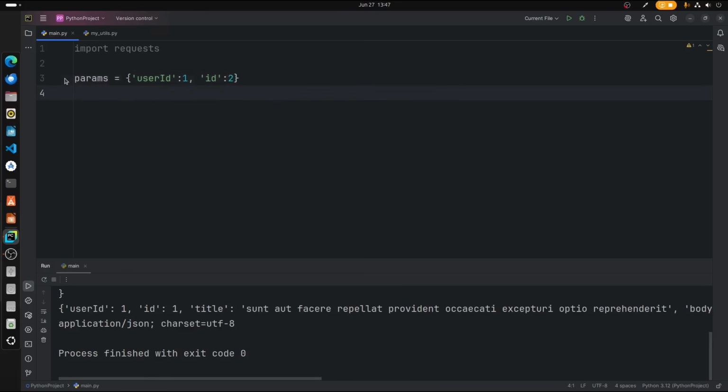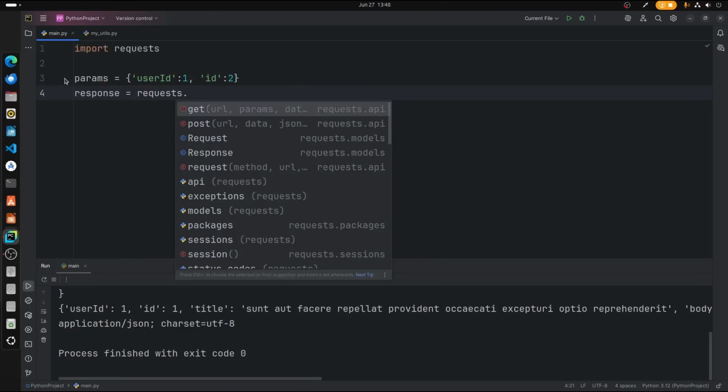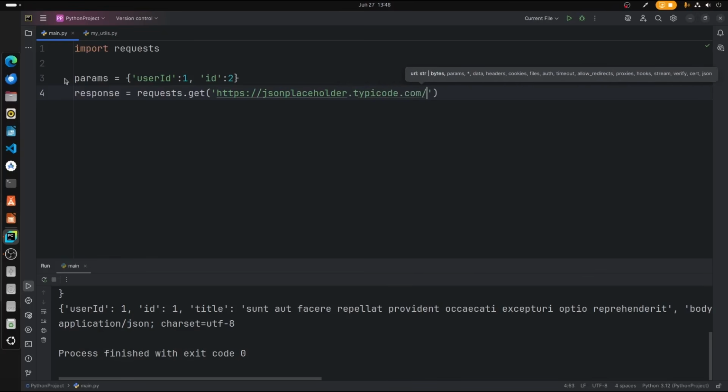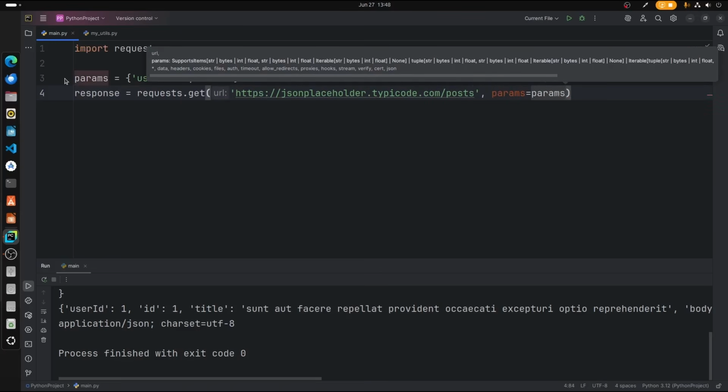Alright, so now type another variable here and type requests.get, and what we're getting is from the same URL. So https://jsonplaceholder.typicode.com/posts, comma, params is equal to params, which is the variable that we have over there.